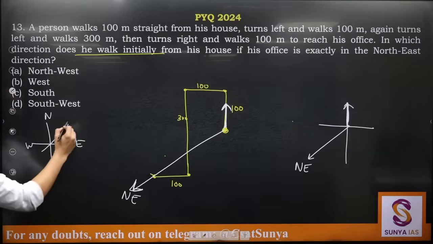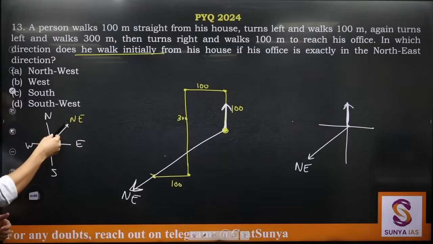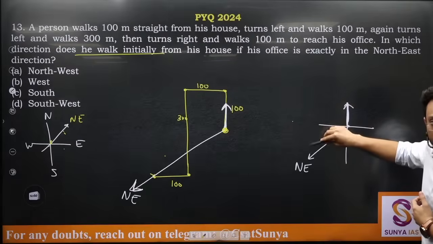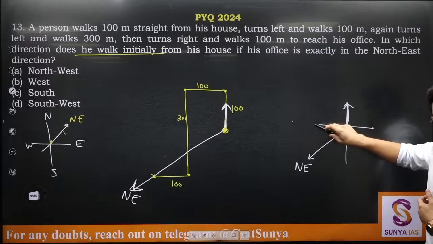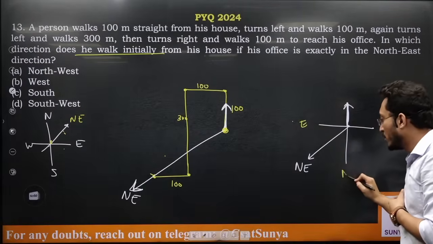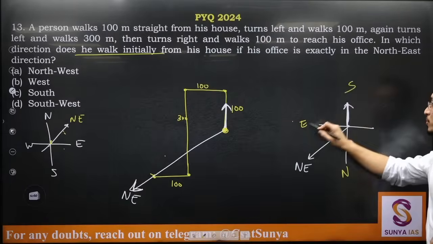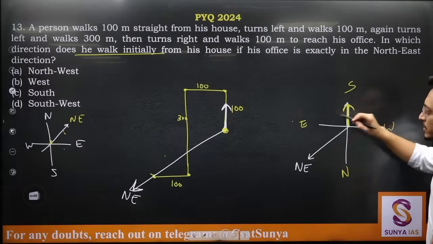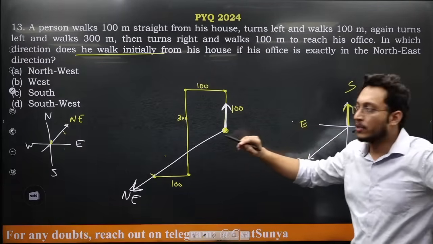From northeast, if I start moving clockwise, if I move towards my right from northeast, I will reach east. So this should be east, this should be north. Opposite of north is south, opposite of east is west. So this particular direction is the initial direction in which he was walking, and this is the south direction.